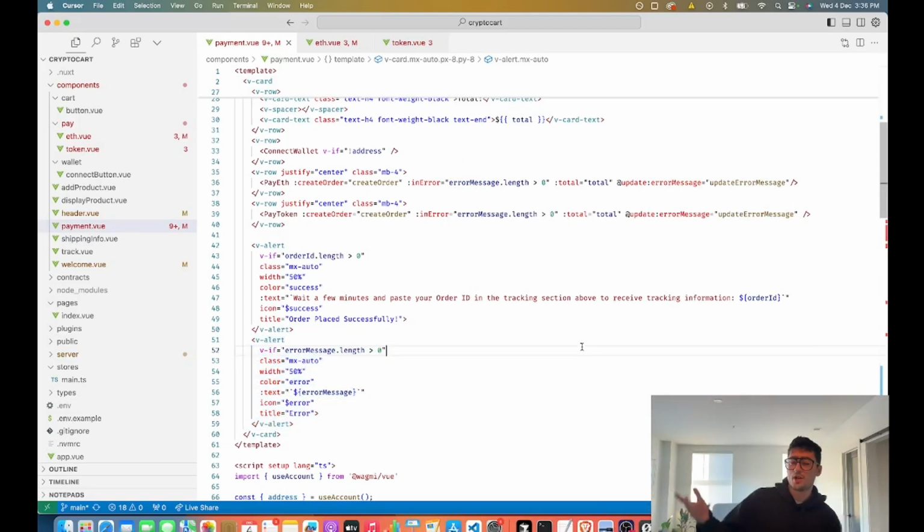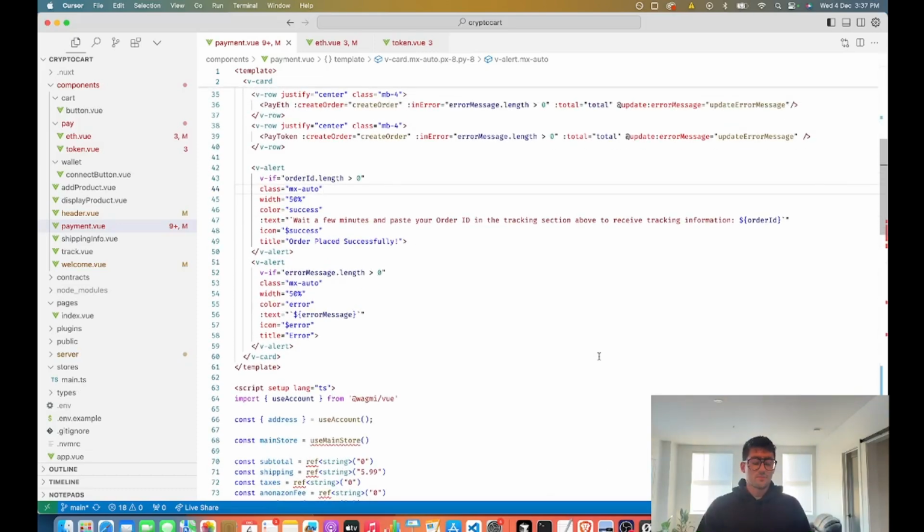And it's probably by no means the best way of doing it. Again, this is the very early stages of a product that I'm just slapping together, putting together some sort of error management that roughly makes sense. And that's the best that you can really hope for when you're trying to build something relatively quick so you can get it out to market and have people start using it. So we have that little error state going on.